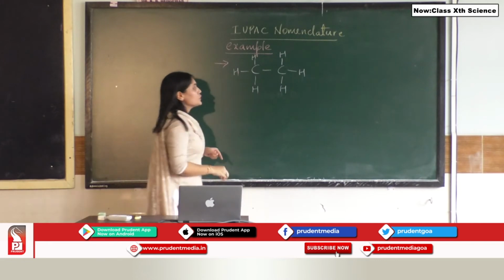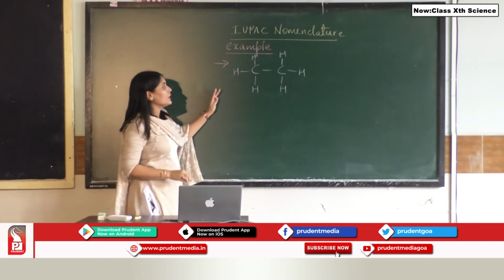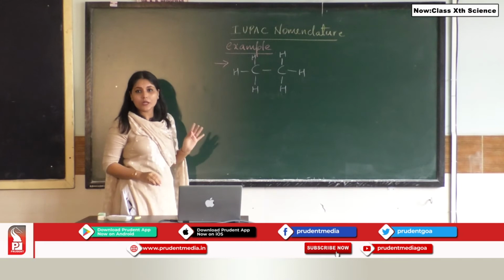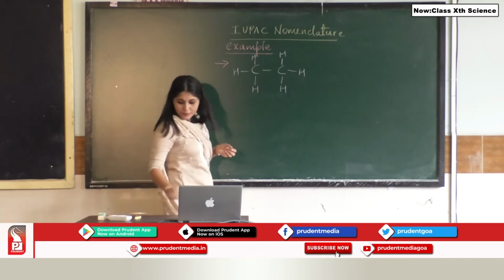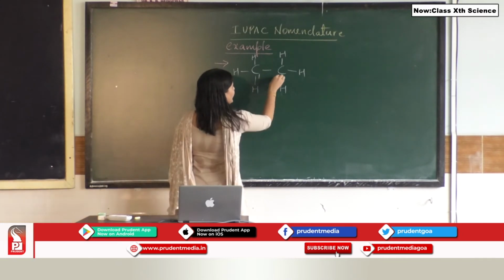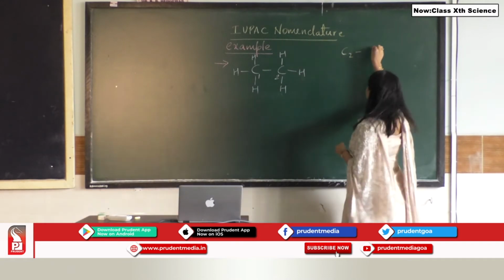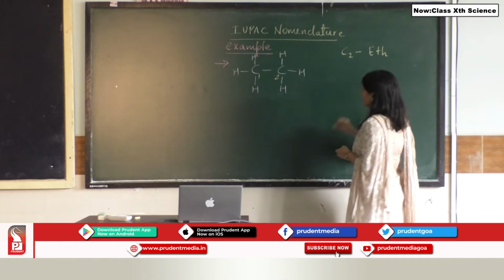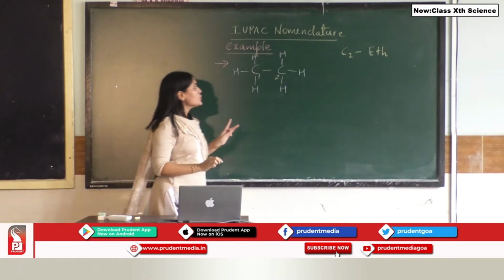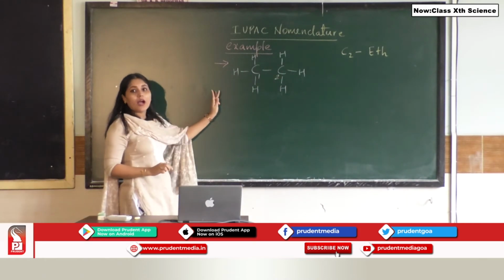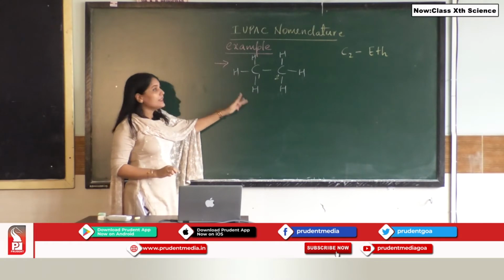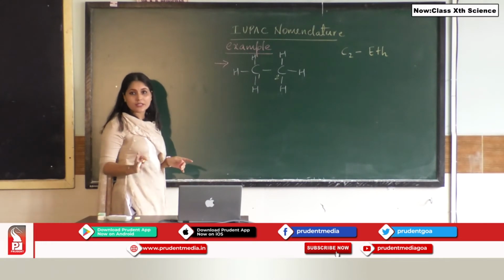We will replace them with hydrogen over here. So you see, in this particular example, what is the word root? Since there are 2 carbon atoms, 1 and 2, the word root is eth. Next you see all the atoms, hydrogen as well as carbon, are linked to each other via a single bond.